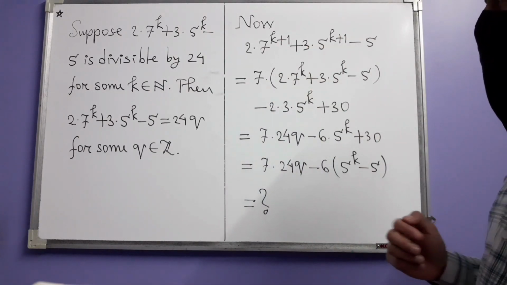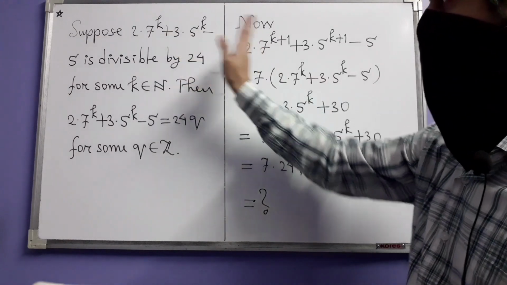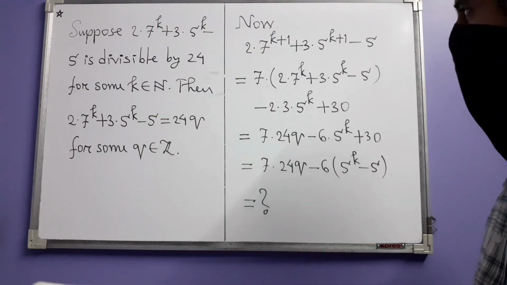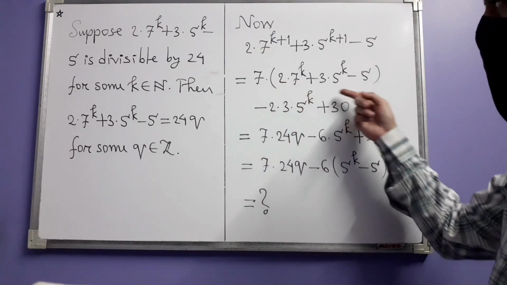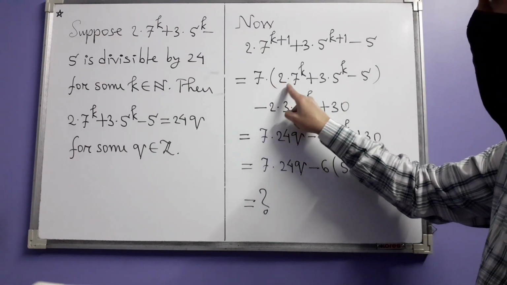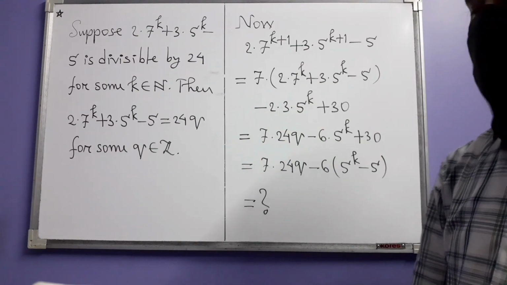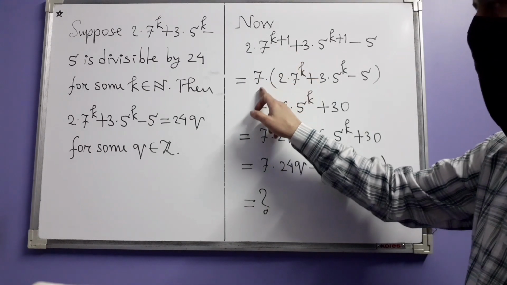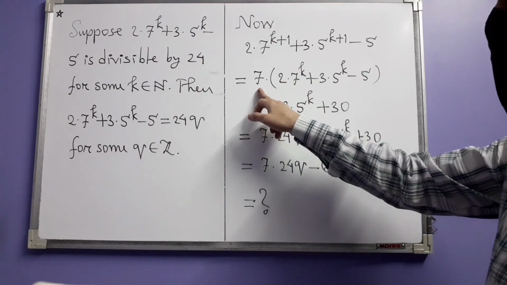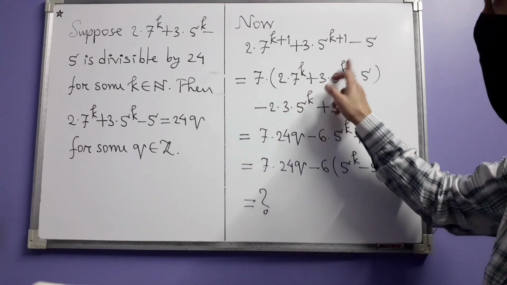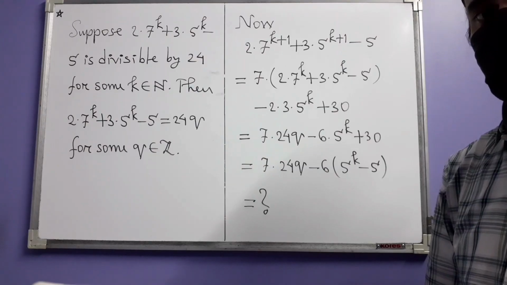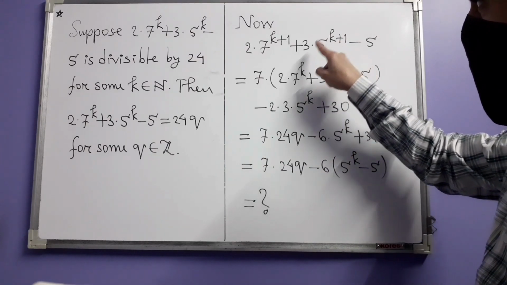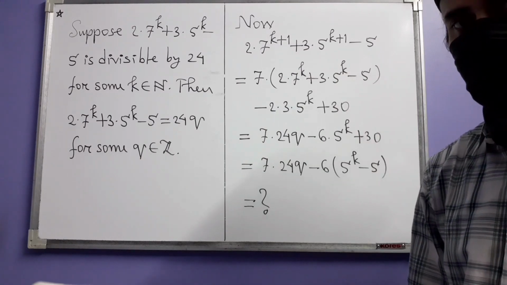Now our aim is to somehow bring this thing here so that we can use the induction hypothesis. For that, this is what we have done. 7 times 2 times 7 to the power k, which we easily get from this one because we have k plus 1 here, so an extra 7 is coming. Then we have written plus 3 times 5 to the power k. However, originally we had 5 times 3 times 5 to the power k.